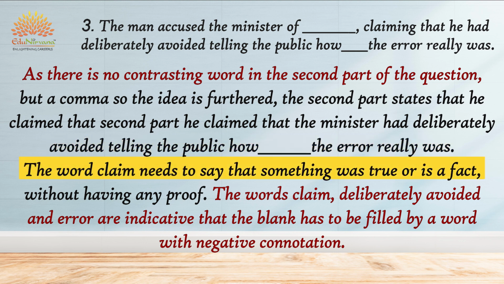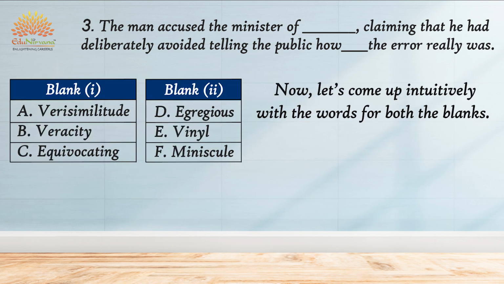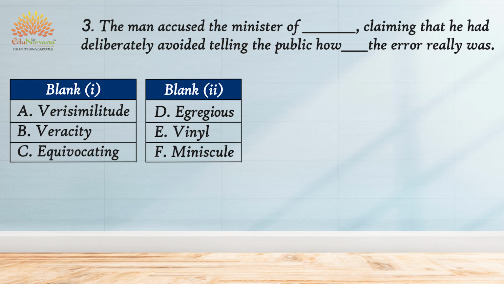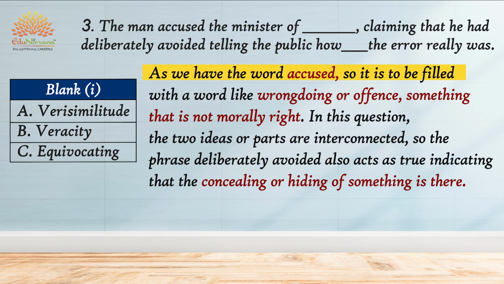The word claim means to say that something is true or is a fact without having any proof. The words claim, deliberately avoided and error indicate that the blank has to be filled by a word with a negative connotation. Now, let's come up intuitively with a word for both the blanks. For the first blank, as we have the word accused, it is to be filled with a word like wrongdoing or offense, something that is not morally right. In this question, the 2 ideas or parts are interconnected. So the phrase deliberately avoided also acts as a clue, indicating that there is concealing or hiding of something.